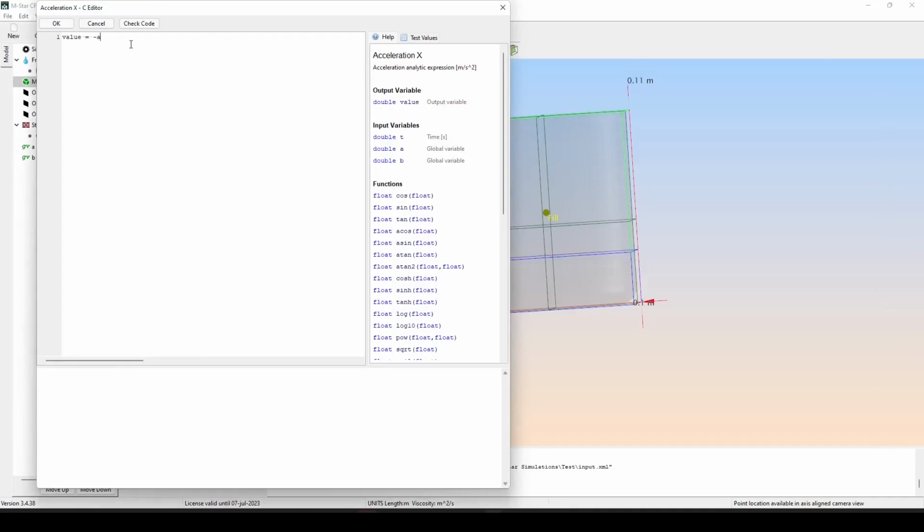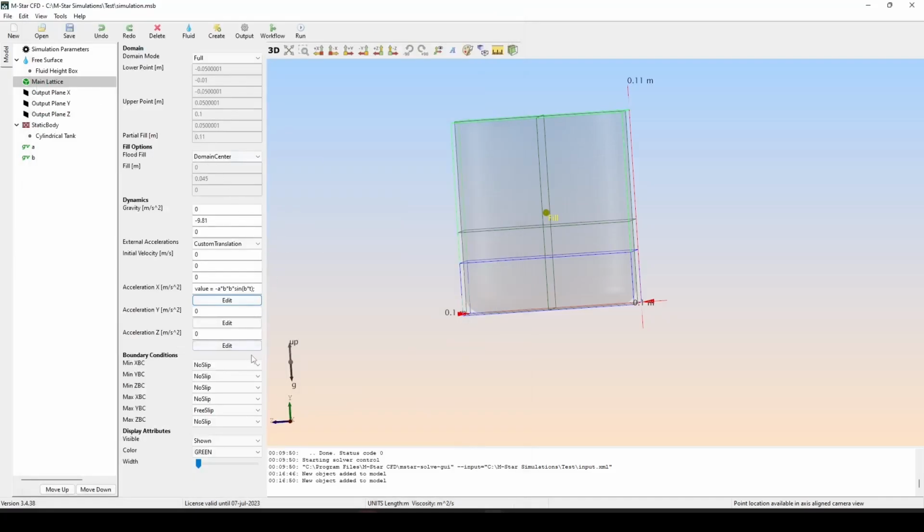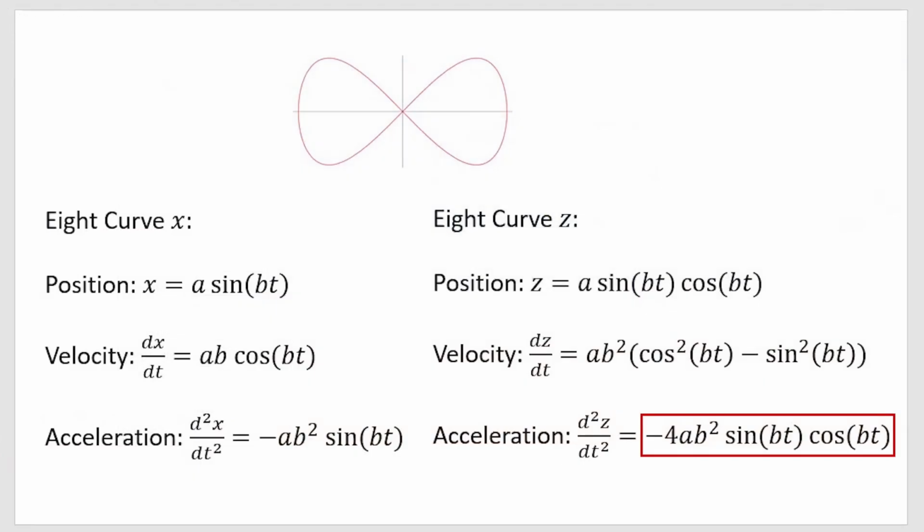Let's start by defining the x component of the rigid body acceleration. So the equation is minus a times b squared times the sine of b times t. Let's define the z component of the rigid body acceleration.